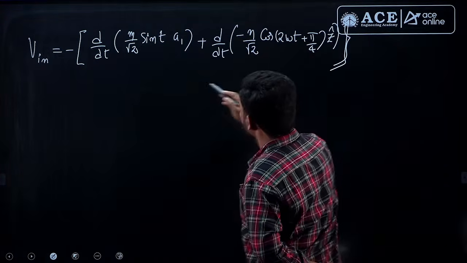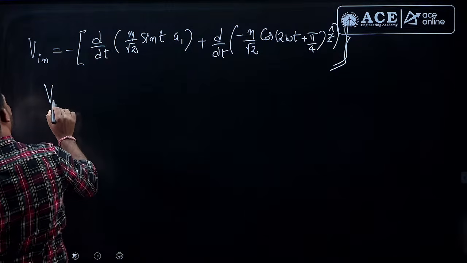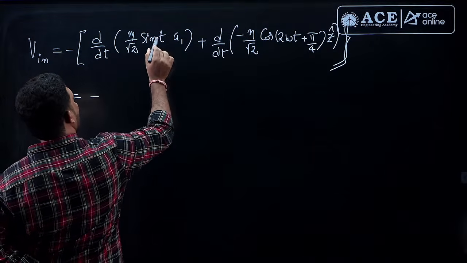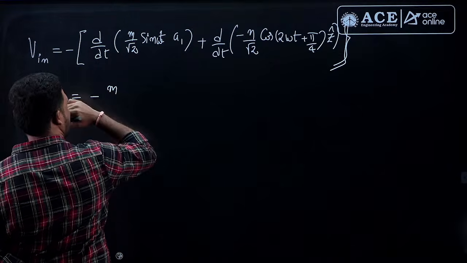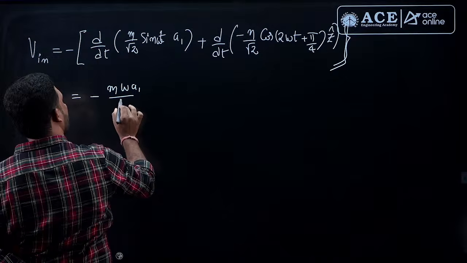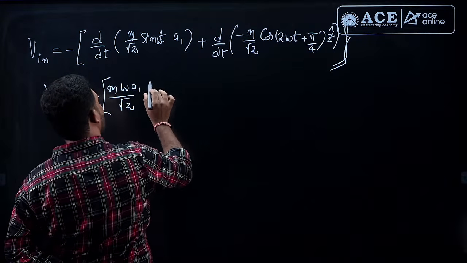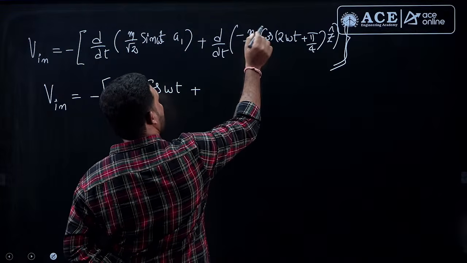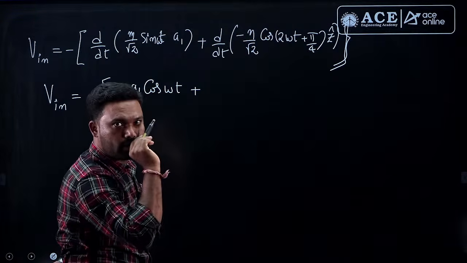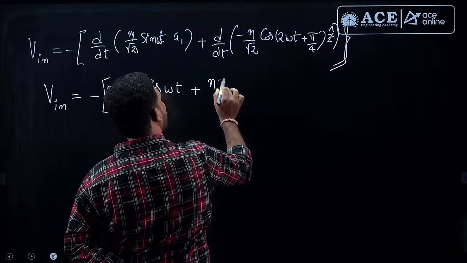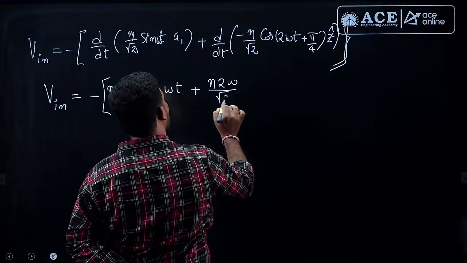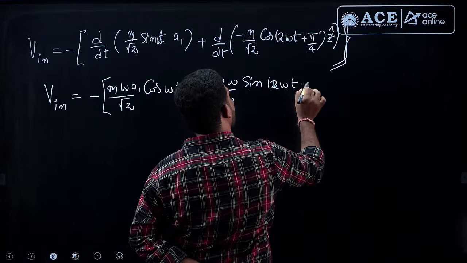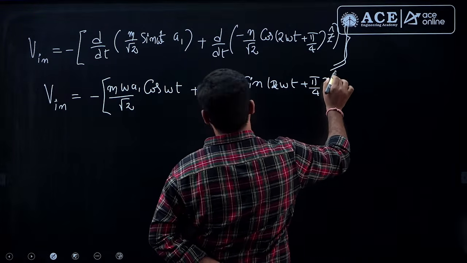Okay. Now, simplify this one. It is asking what is the RMS value, fine. To differentiate this one, you are going to get omega here, do not forget. So, it is m into omega into A1 divided by root 2 into cos omega t, plus this one, cos. The differentiation is minus 1, and already 1 minus is there, so it is a plus. So, it is n into 2 omega divided by root 2, fine, sin of 2 omega t plus pi by 4, correct. Okay.